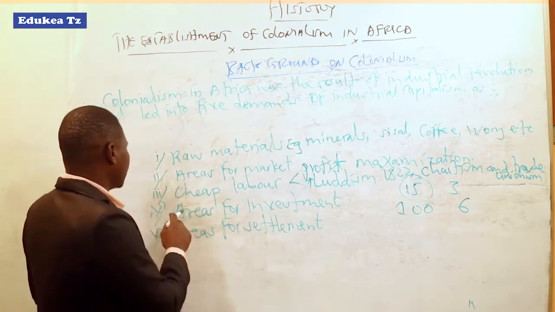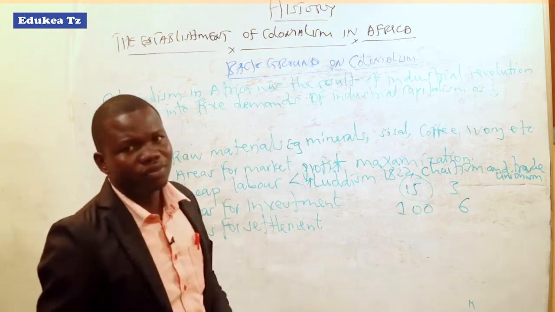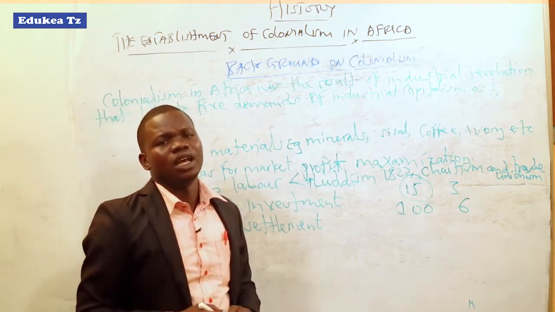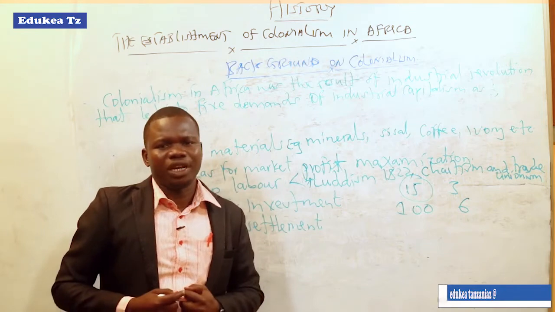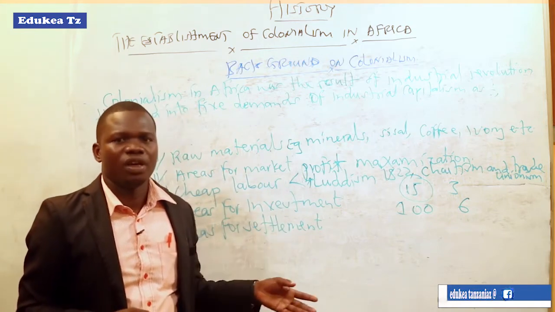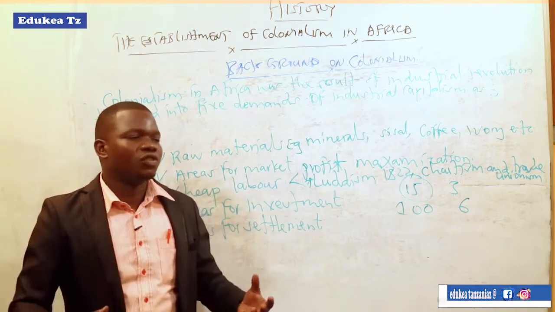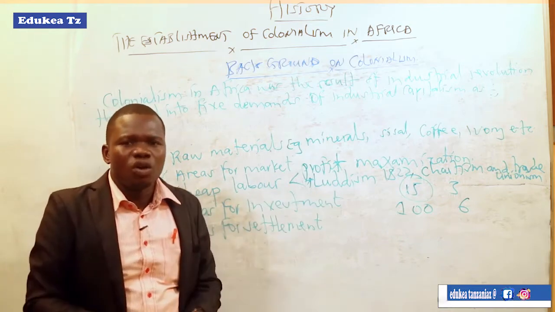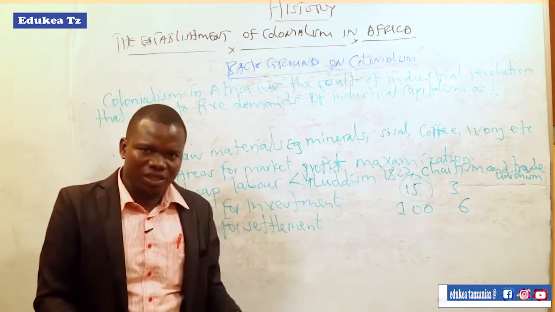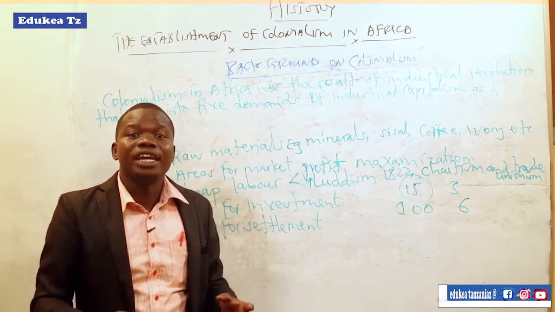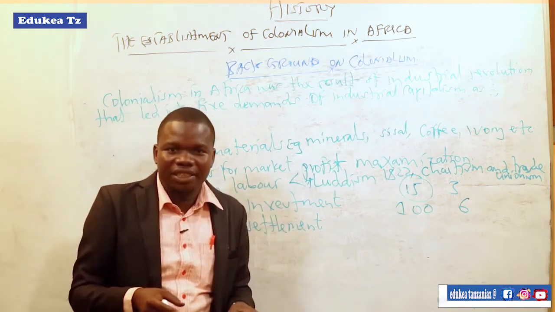Again, there are areas for investment. Because of industrialization in Europe, they needed big farms from which they could get raw materials. So those farms needed places or areas to invest in.